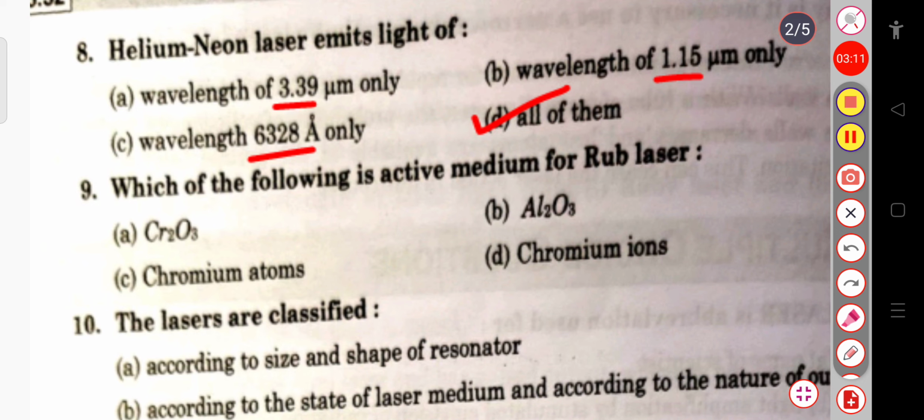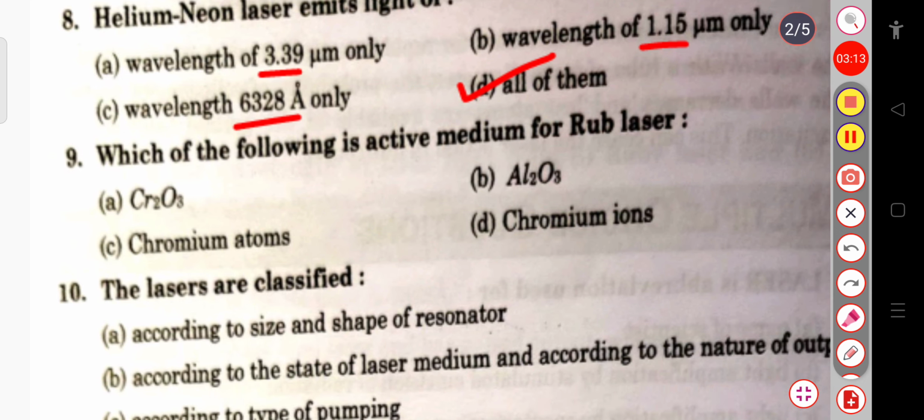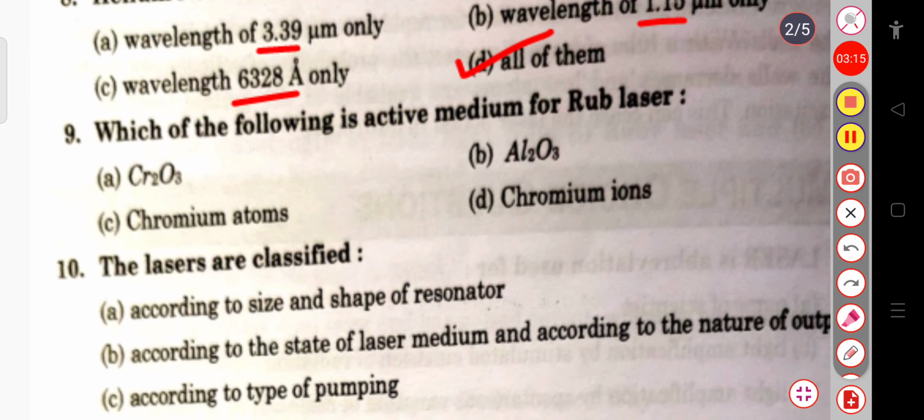The next question is, which of the following is the active medium for the ruby laser? So for the ruby laser, the active medium will be Cr2O3 or Al2O3 or chromium atoms or chromium ions. So here the active medium of the ruby laser will be the chromium atoms.